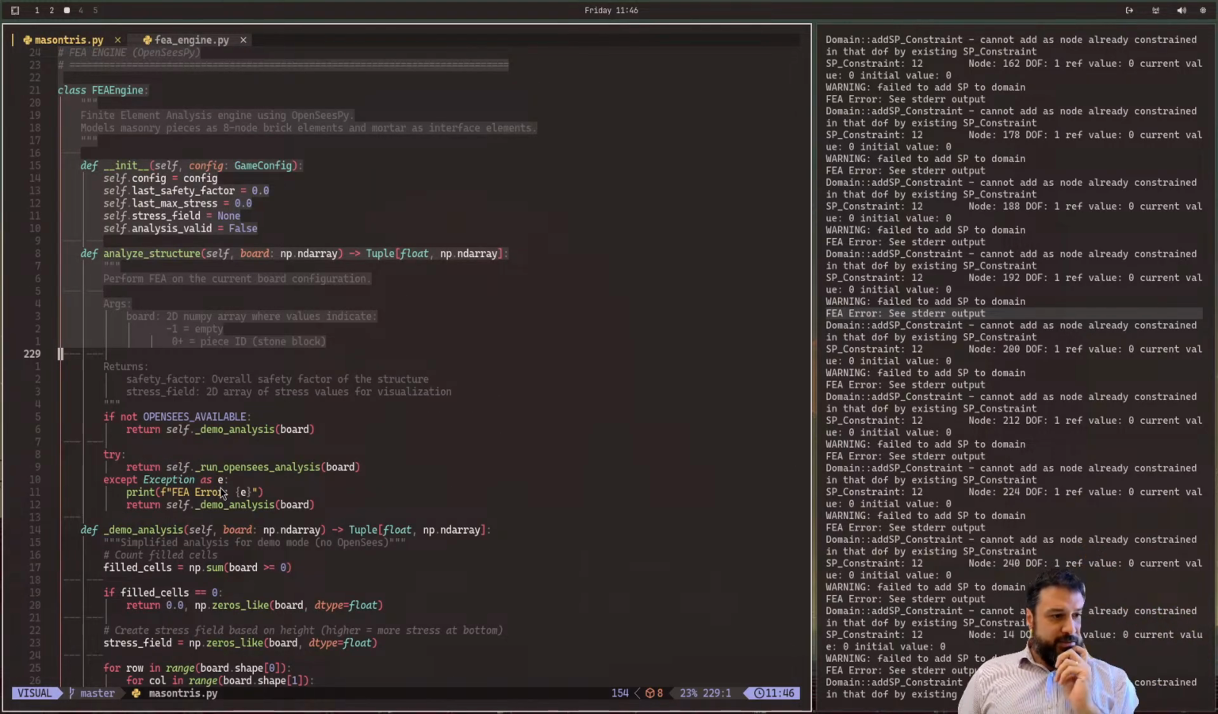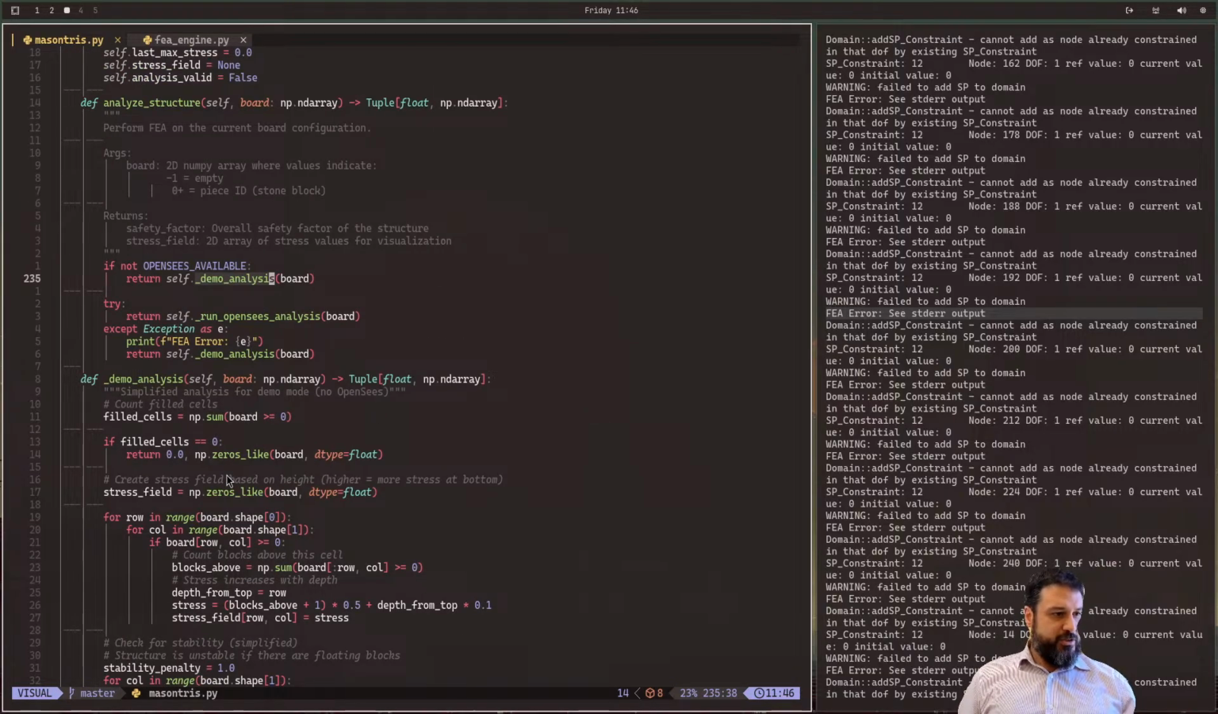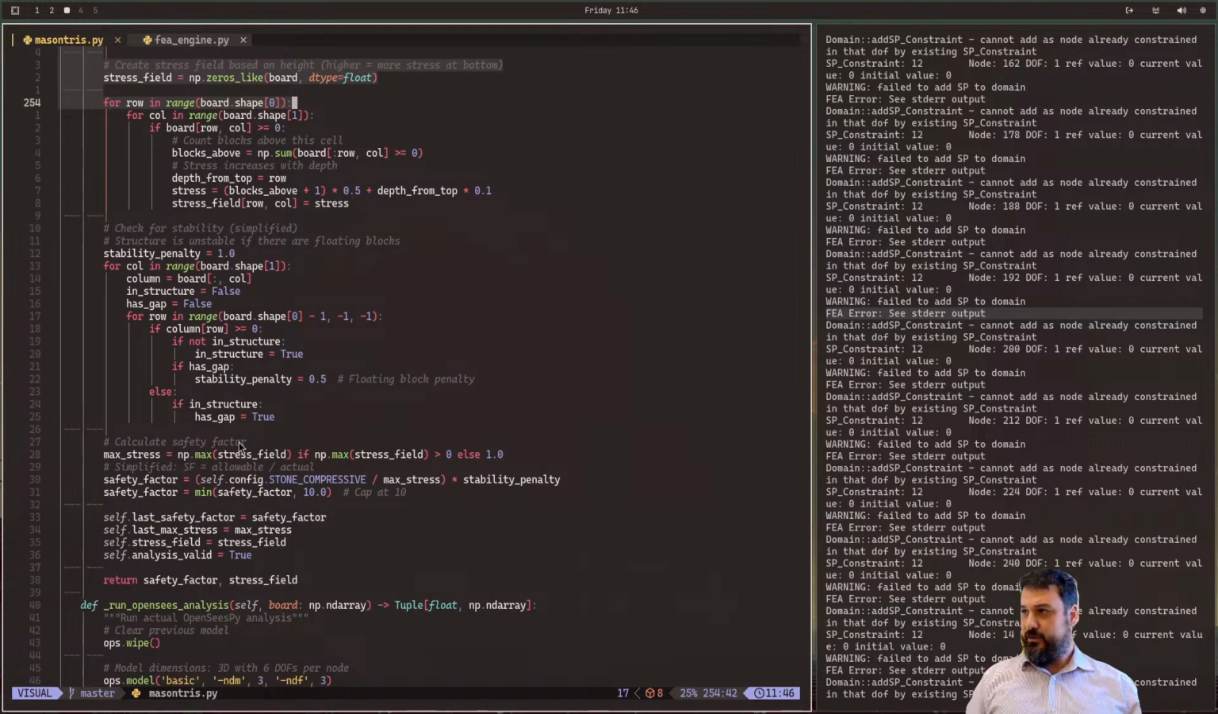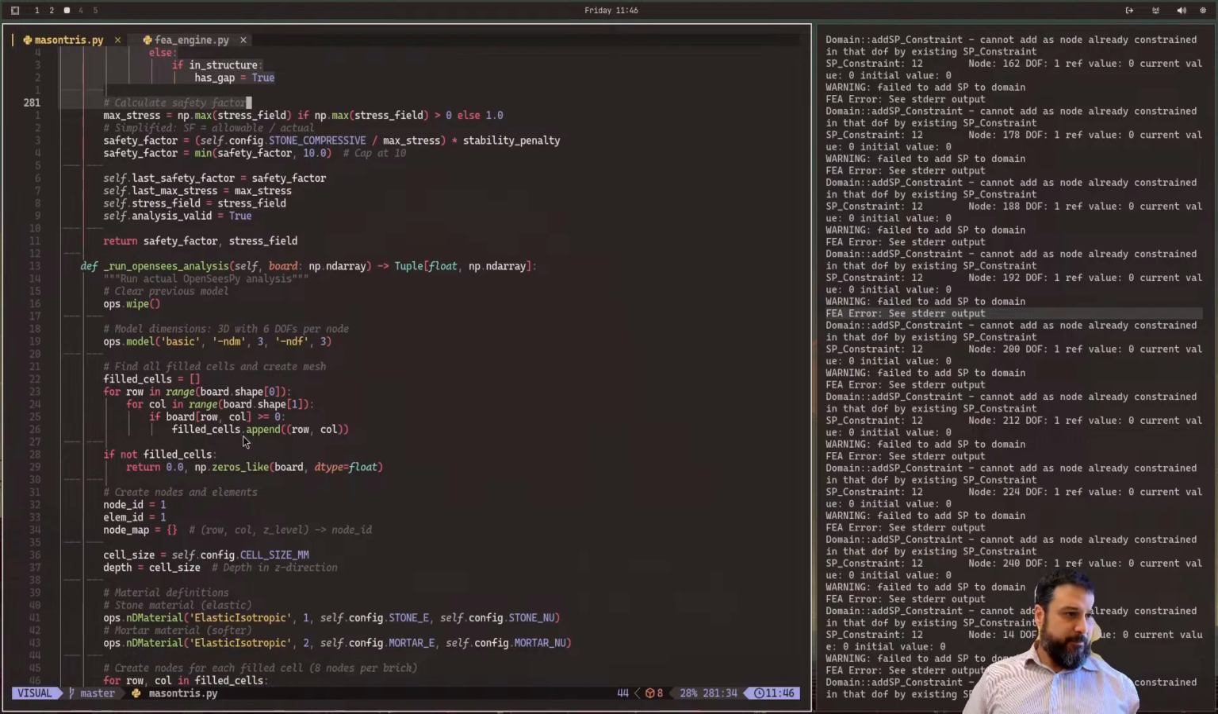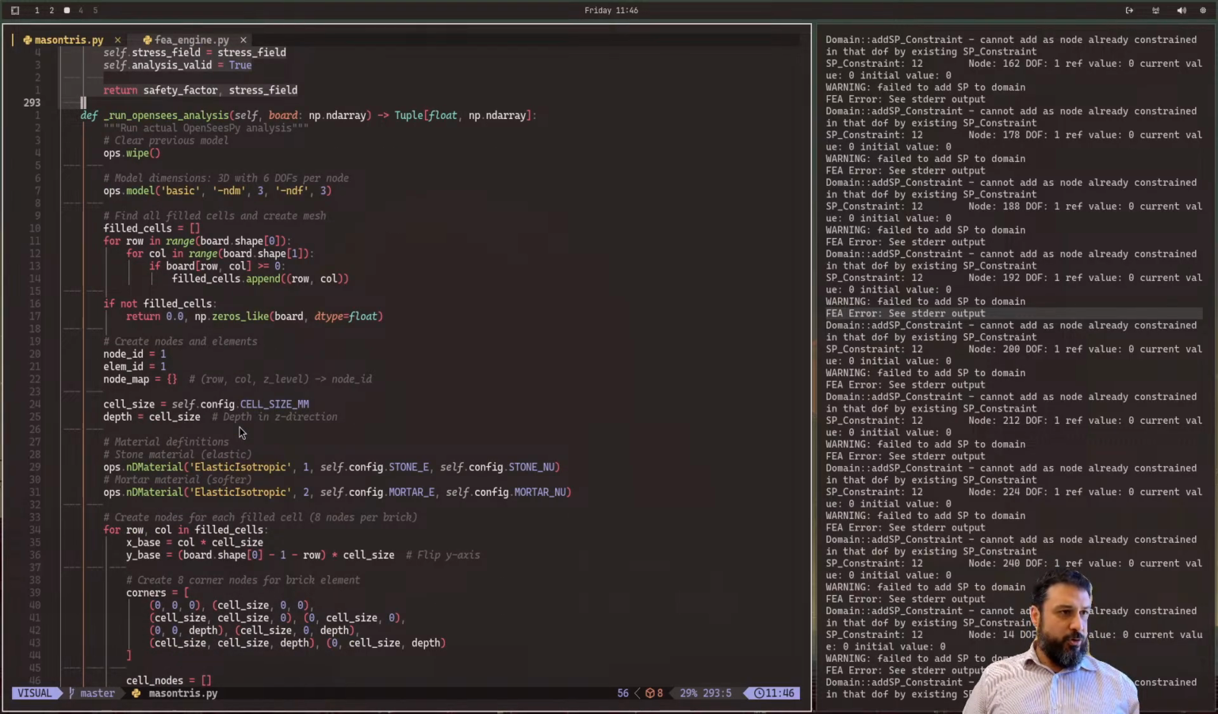So this actually has two modes. If OpenSees is not available, it runs a demo analysis, which is basically trash. Otherwise, we run the OpenSees analysis. Okay, so that looks good. And then here's the core, the OpenSees core. So you start a model with three dimensions and 3 degrees of freedom per node. You'd need that for a brick-based analysis.